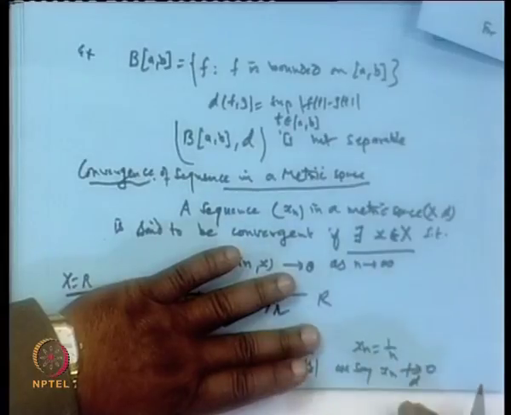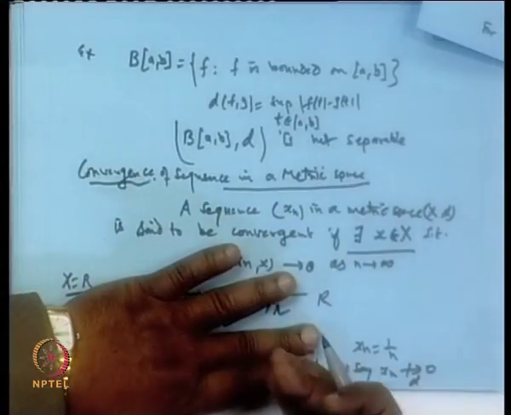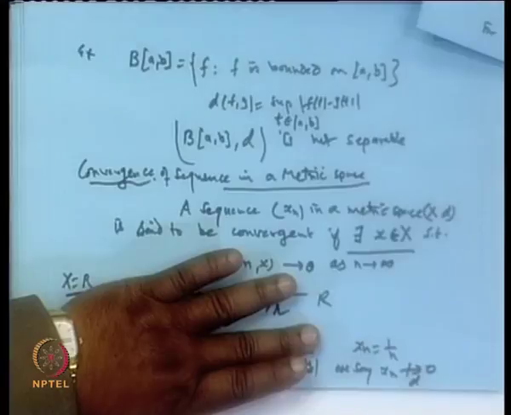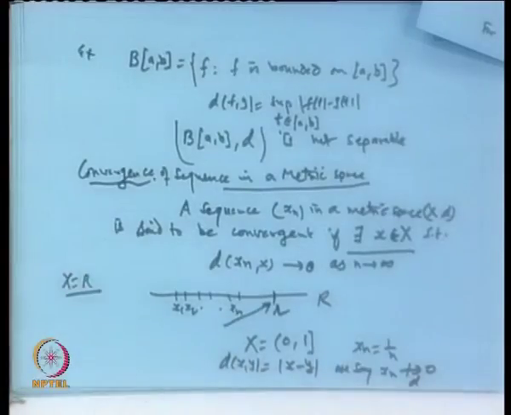So when you go for a metric space, what type of set you are choosing and what type of metric you are choosing plays an important role in deciding whether the sequence is convergent or not. That is the main idea behind it.